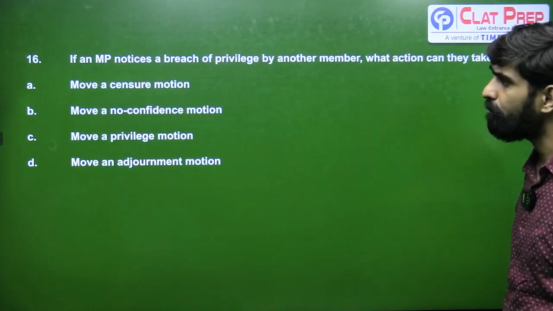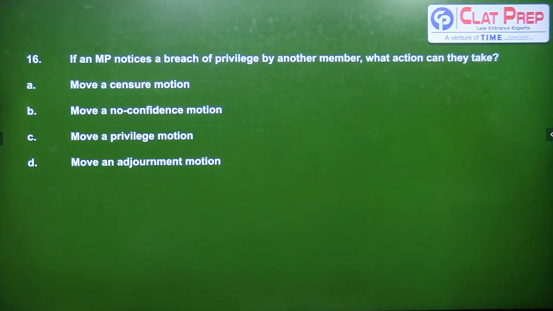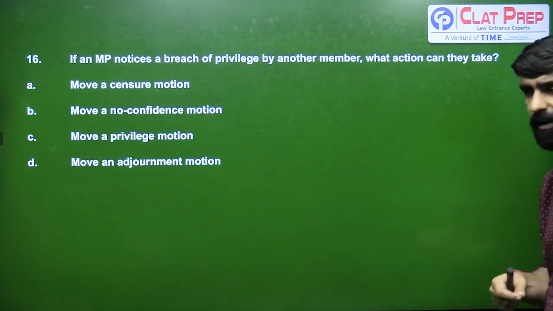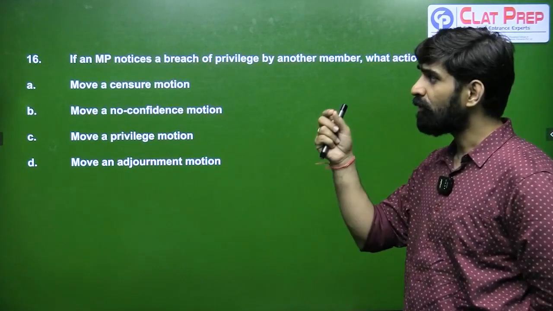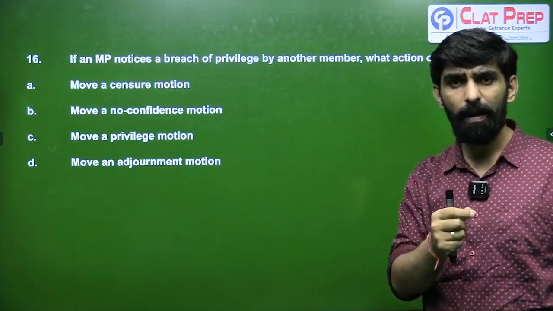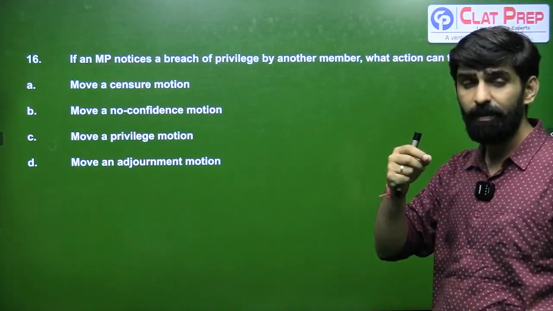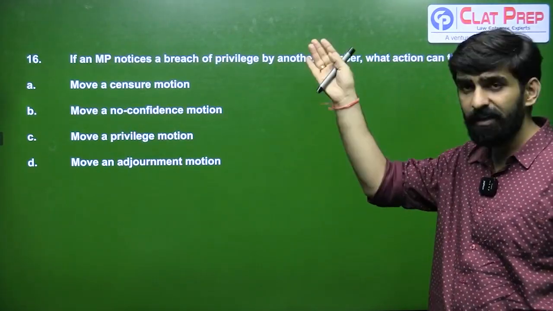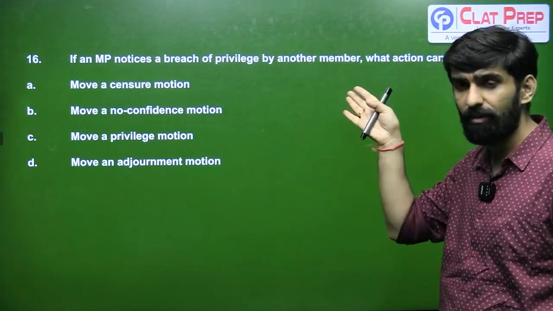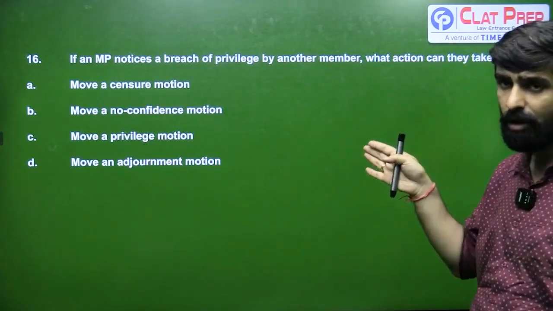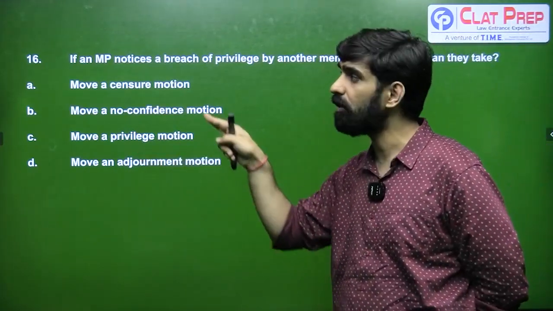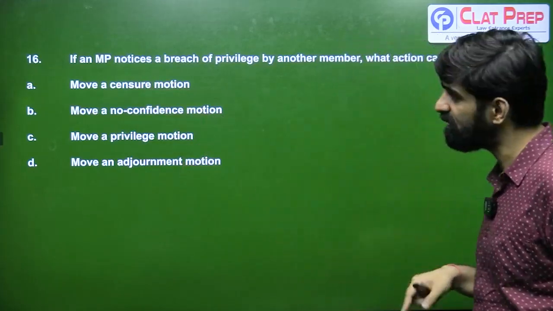Next question, if an MP notices a breach of privilege by another member, what action can they take? So a very easy question, because we are discussing it. Otherwise, it would have been a tough question. In case a particular member of parliament has breached the parliamentary privileges, then any other MP can bring it to the notice of the speaker, and the speaker can take action on the basis of a privilege motion. So answer for 16 is going to be C.